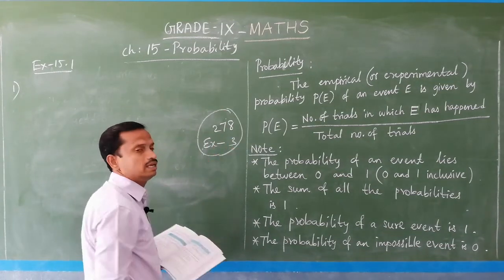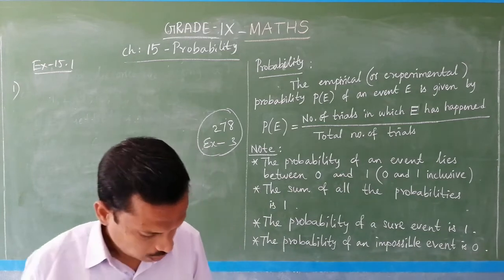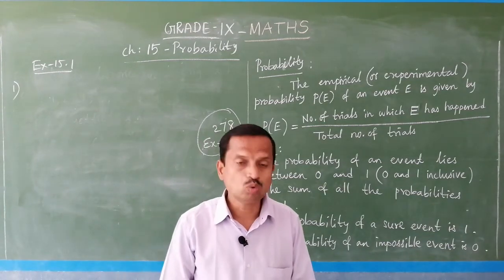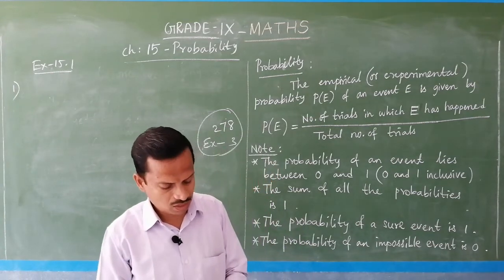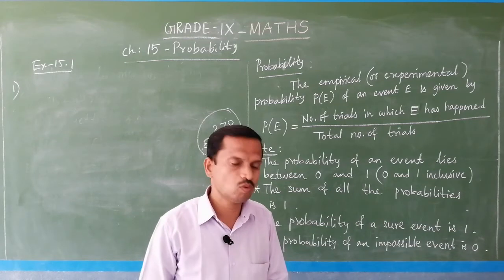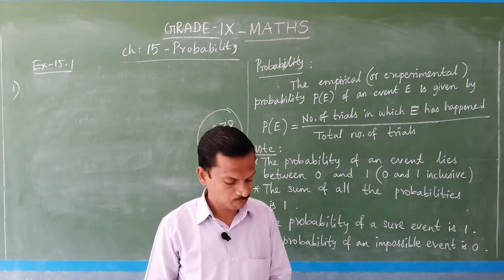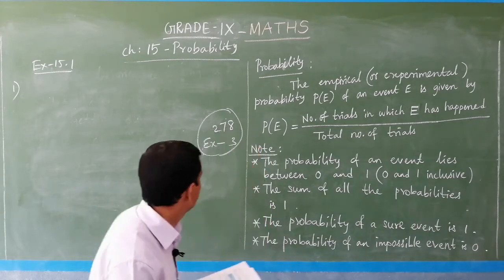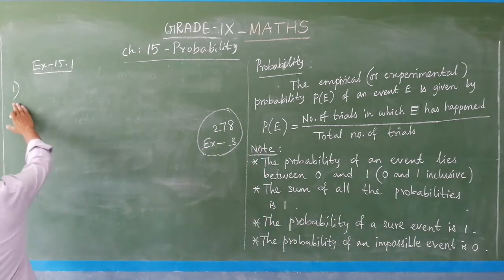Okay, you see in the book. Now, a die is thrown 1000 times with the frequencies for the outcomes 1, 2, 3, 4, 5 and 6 as given in the following table. Okay, you know what the table is there.